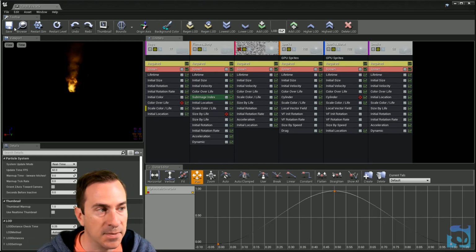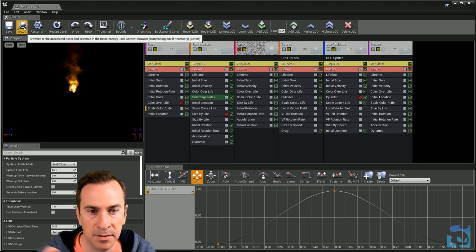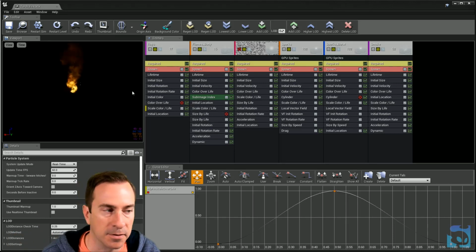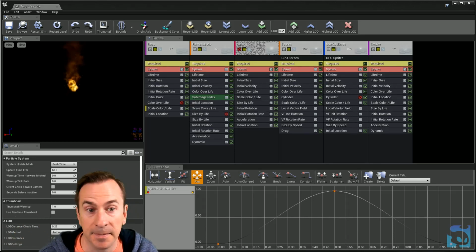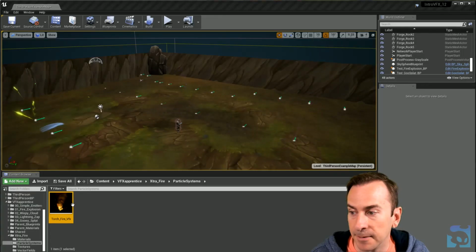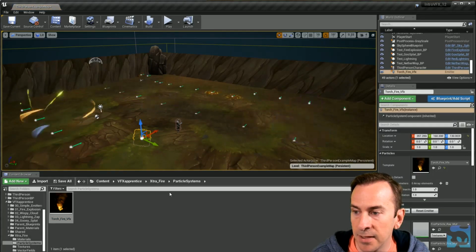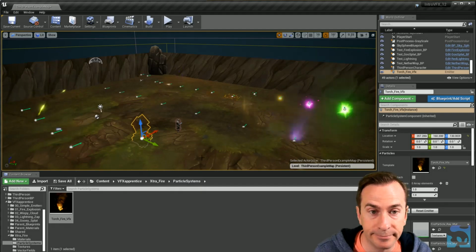Anytime you see a magnifying glass symbol, that will take you to that location in the folder, the location of the thing in the folder. Okay, so anyway, back to here. Click it, drag it, put it right here. Now this brings me to the viewport.